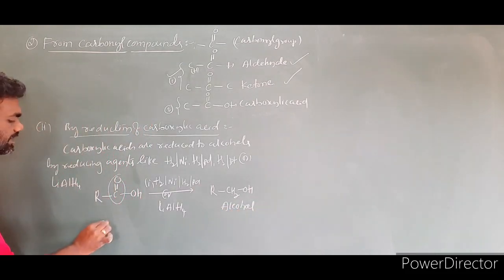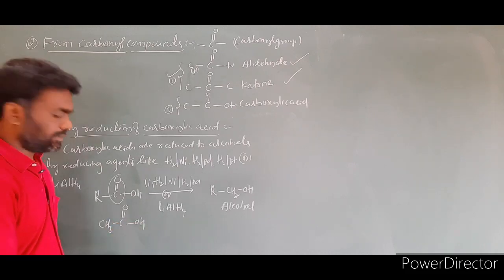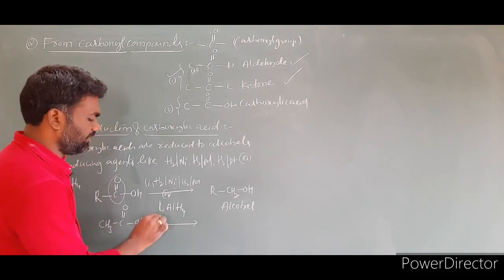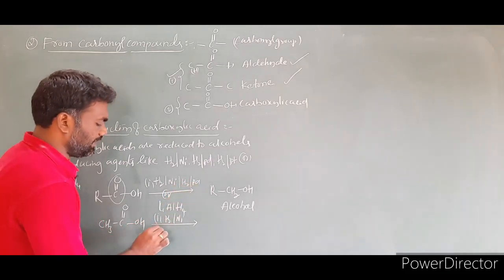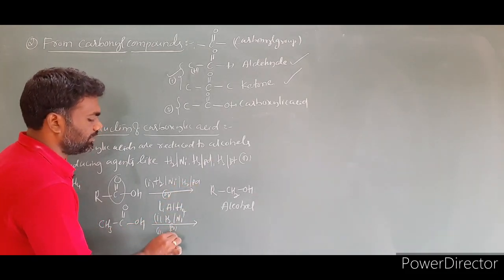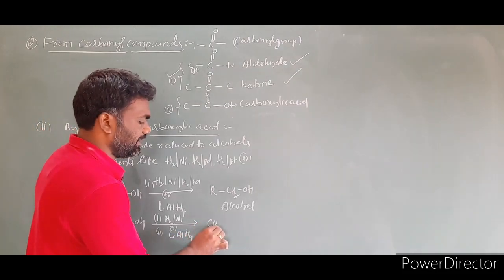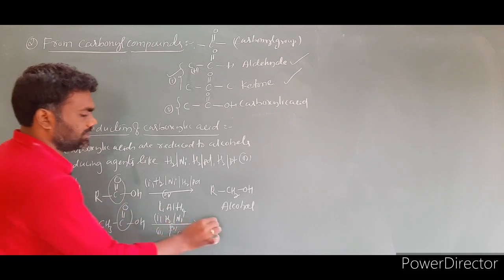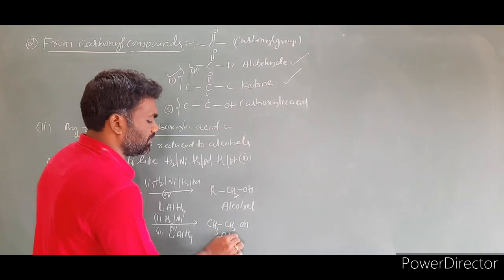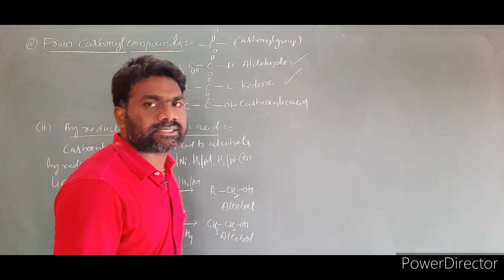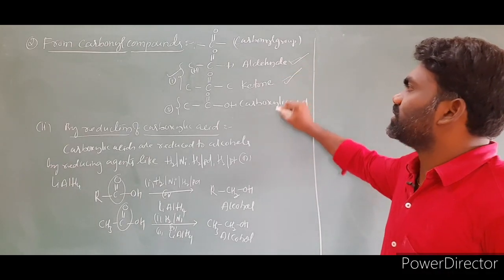I will take another common example, CH3 C double bond O OH. This is acetic acid. This one I am treating with the first reagent, H2 by Ni or H2 by Pt. Otherwise you can use the second reagent, lithium aluminum hydride. Then the product we can write is CH3CH2OH. The product is alcohol.